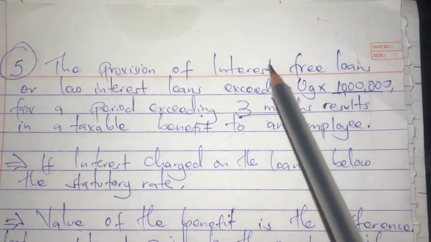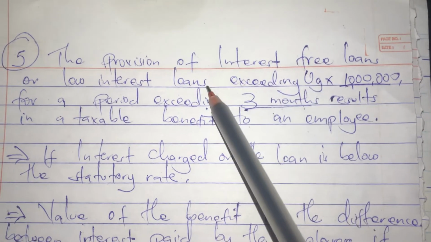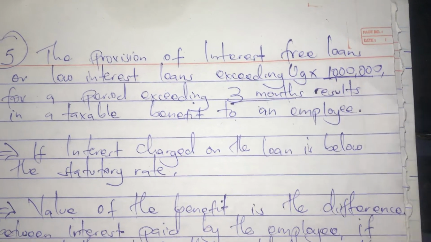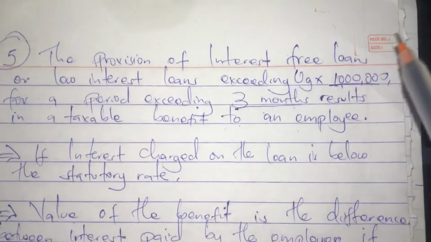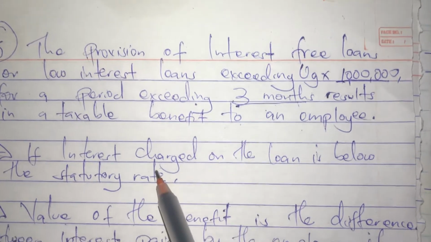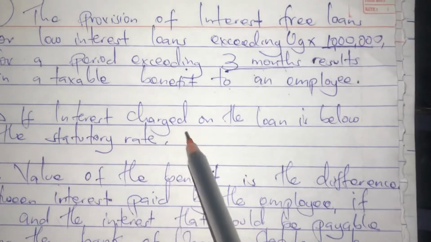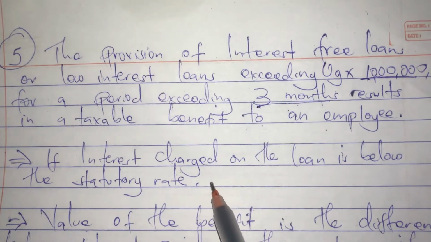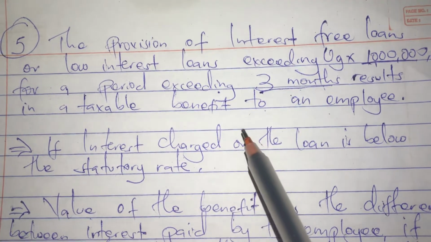So provision of interest-free loans or low interest loans exceeding 1M for a period exceeding 3 months is regarded as a benefit in kind, and also if the interest charged on the loan is below the statutory rate. Statutory rate is always the rate for Bank of Uganda.